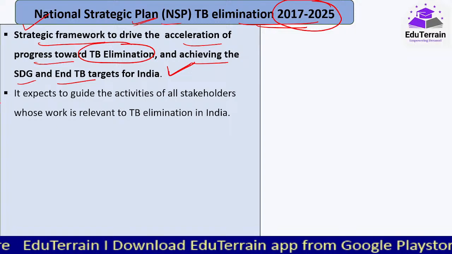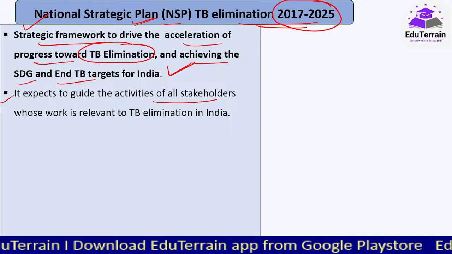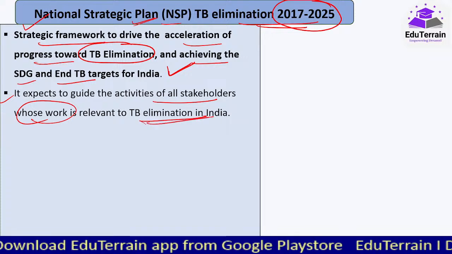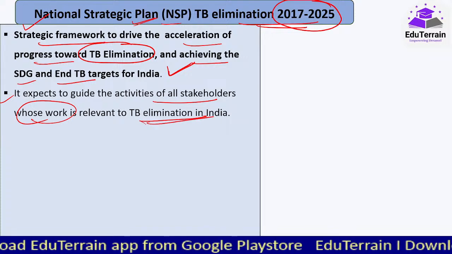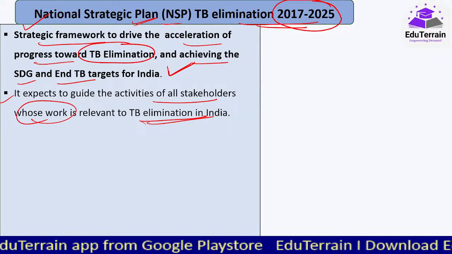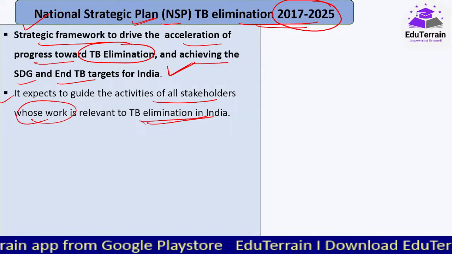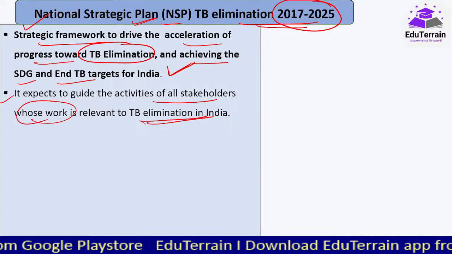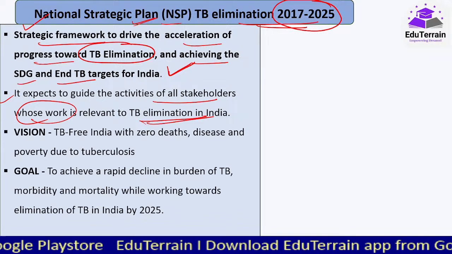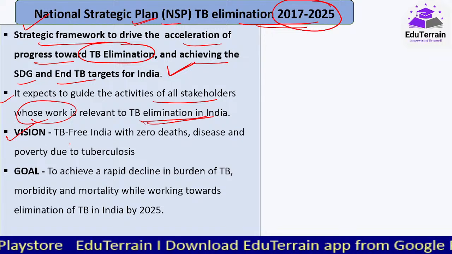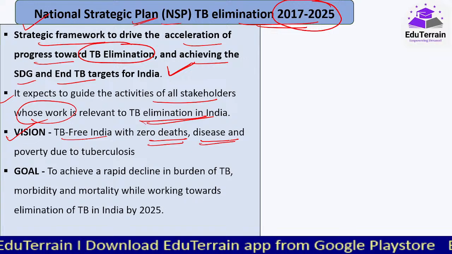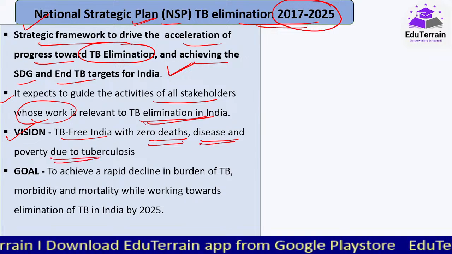Okay, it expects to guide the activities of all stakeholders whose work is relevant to TB elimination in India, including the central government, the state governments, the union territory governments, and the private sector entities who are involved in this TB elimination. Now its vision is a TB free India with zero deaths, zero disease and poverty due to tuberculosis.